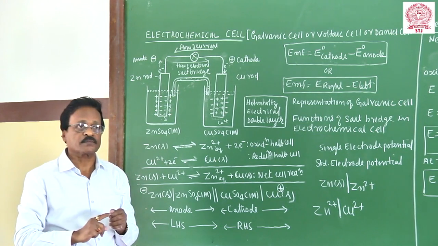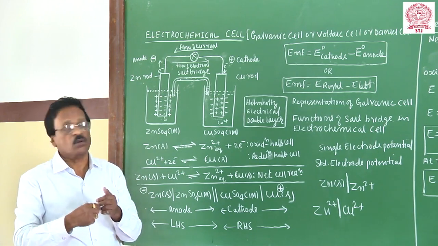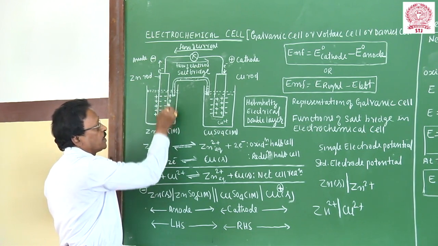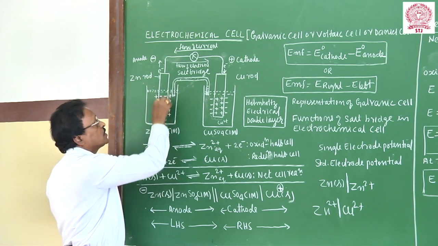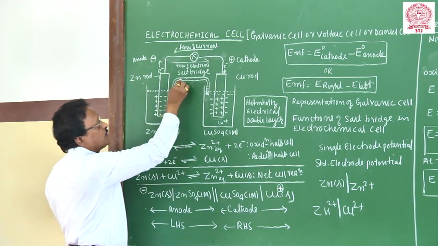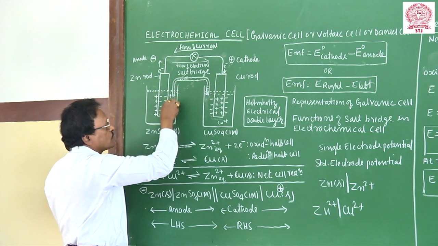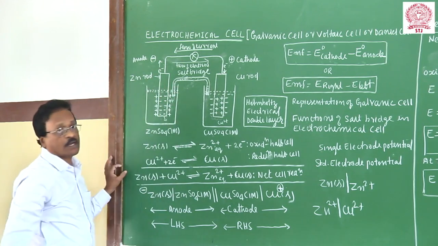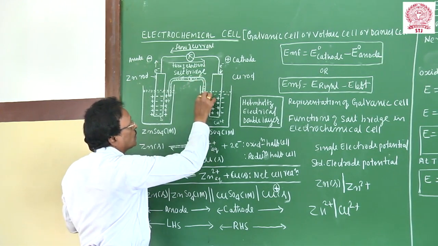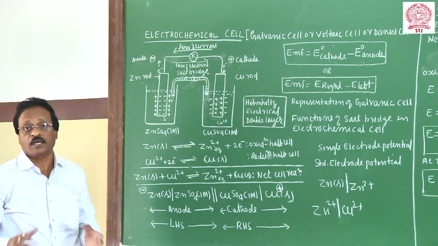Another important function is that it maintains electrical neutrality. What is meant by electrical neutrality? Look at this: this is the negative layer of electrons and this is the positive layer; the electrical double layer is there. If positive ions accumulate, the electrons cannot move freely, so these positive charges have to be neutralized. Then the Cl- ions of the salt bridge move and neutralize these charges, and thereby cause the flow of electrons. Similarly, the K+ ions of the salt bridge move and neutralize the negative charges, and thereby the flow of current will be easier. It is called electrical neutrality.